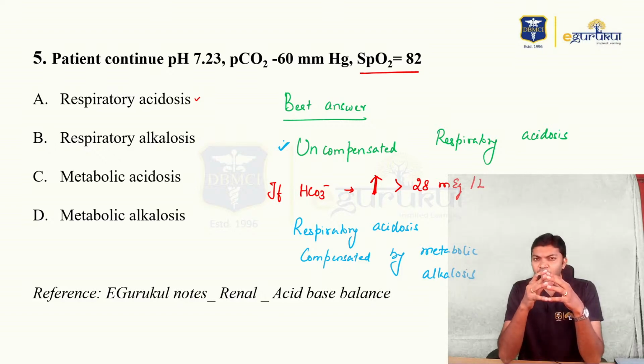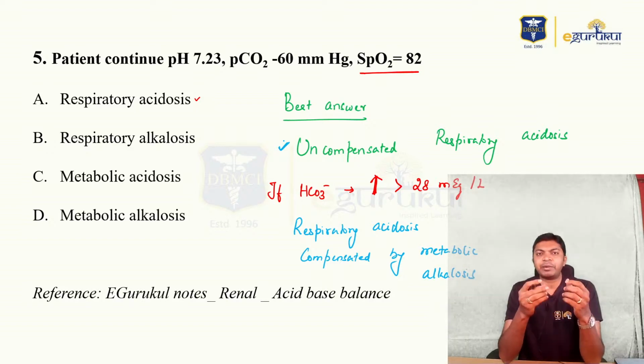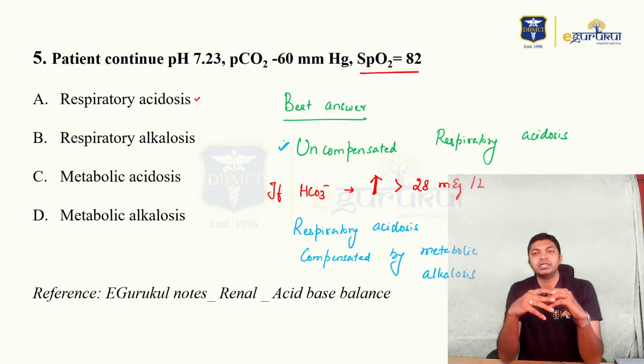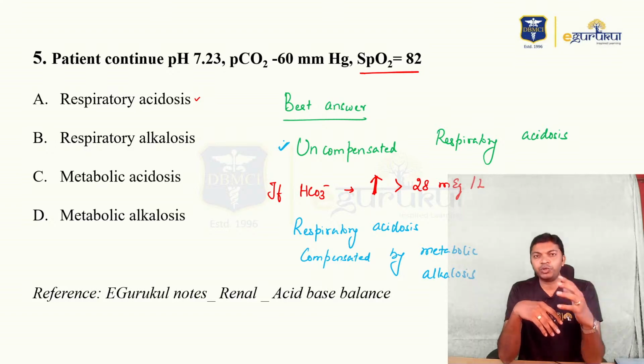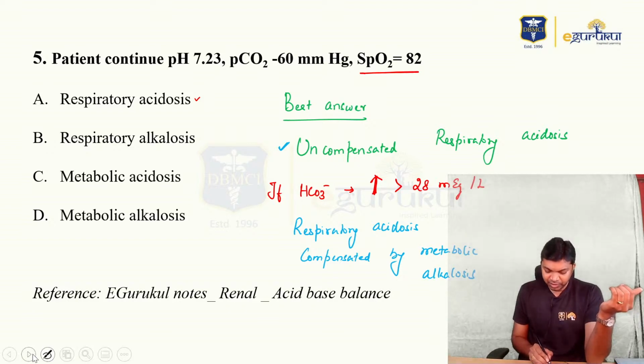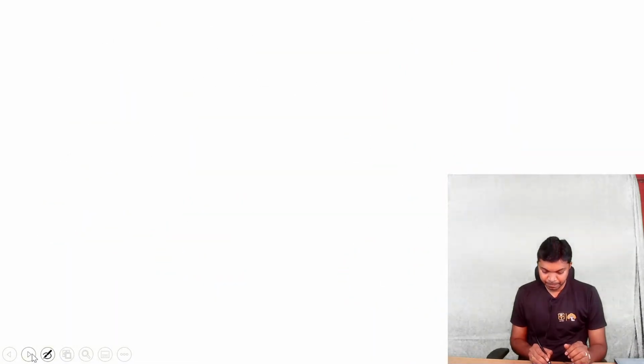Now we have a very elaborate video on acid-base balance and how to approach a question of ABG imbalance, completely covered in our app itself. So if you are interested, feel free to use our app and look for that part, how acid-base balance has to be interpreted. We have the renal physiology topic in our app, and as the last topic in renal physiology, we have done acid-base balance. So we had an elaborate discussion on how to narrow down your diagnosis to ABG disorders. Everything will be given in a detailed manner. So as far as this question paper and discussion is concerned, the right answer for this question is respiratory acidosis.